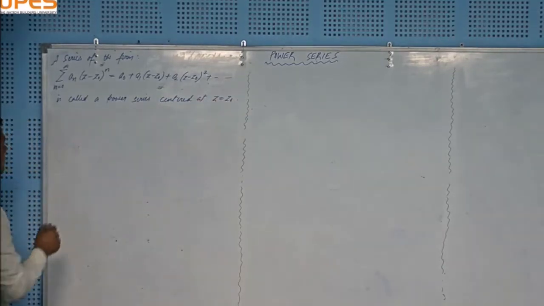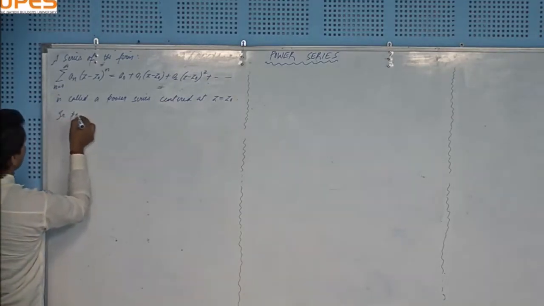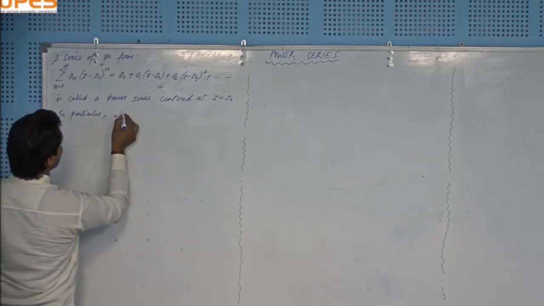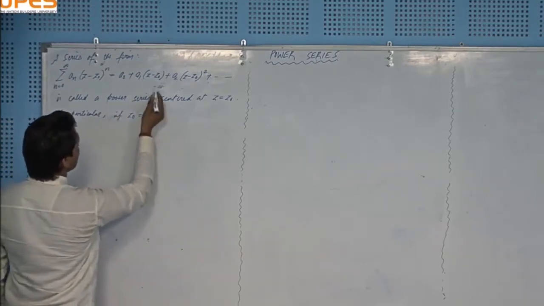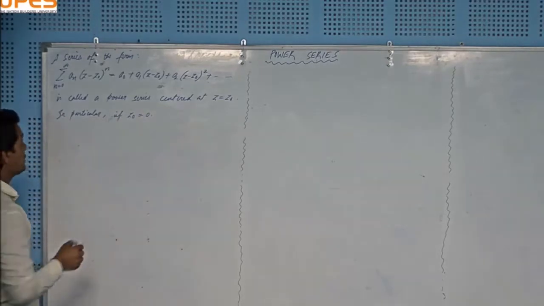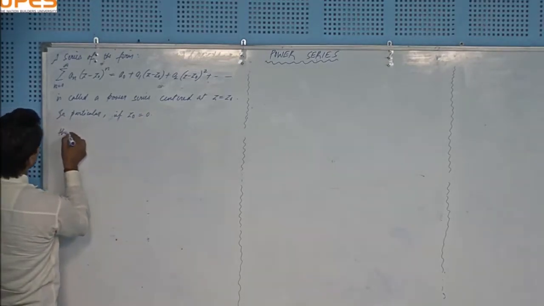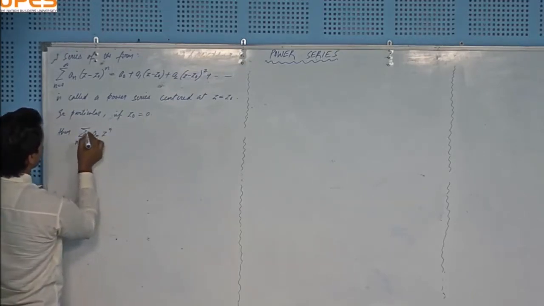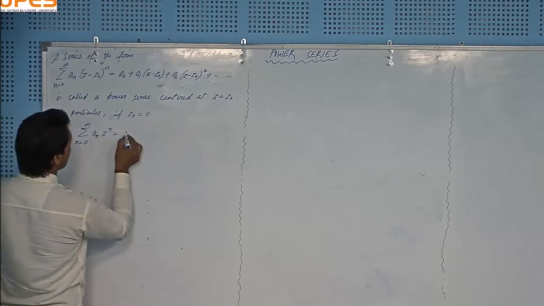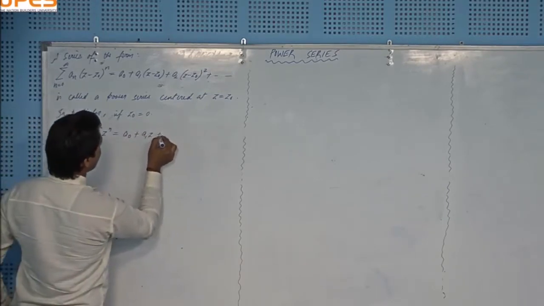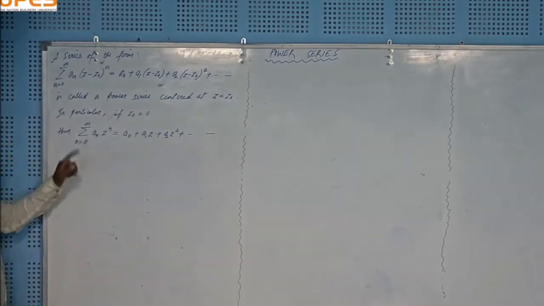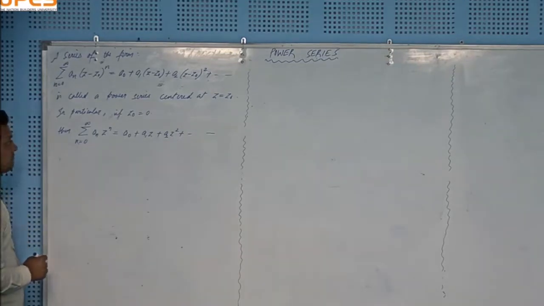And in particular, if I choose z naught equal to 0, that is, if the center of this series is the origin, then this series will reduce to summation a_n z to the power n, n starts from 0 to infinity, equal to a naught plus a1 z plus a2 z square and so on. So this series has center z equal to 0, meaning the origin is the center of this power series.